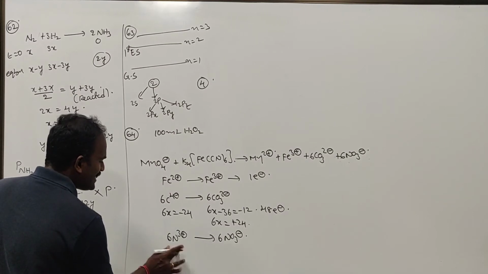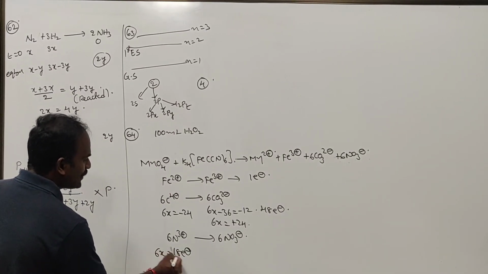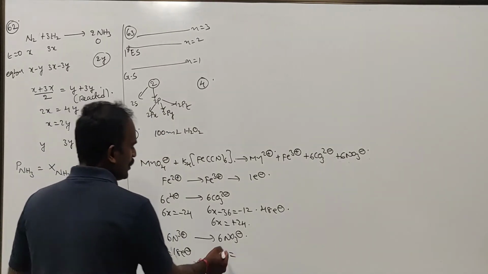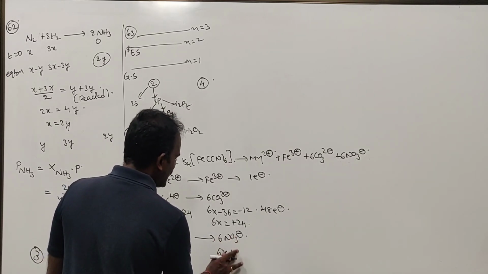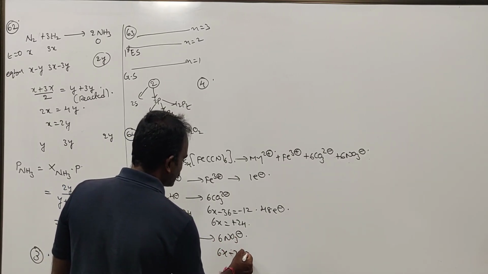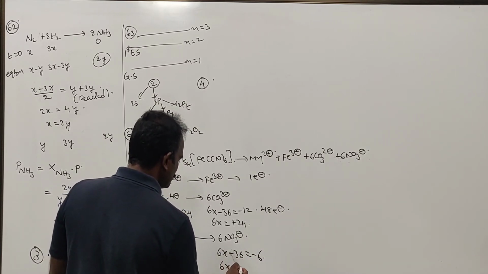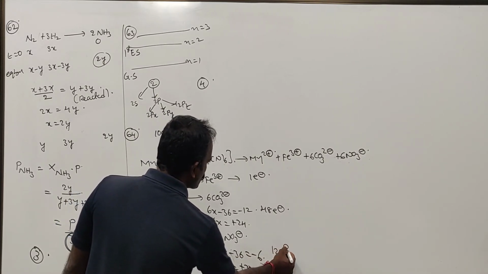Here it will be 18 electrons. 6x plus 18 minus 36 minus 6. Therefore the number of electrons is equal to 12.